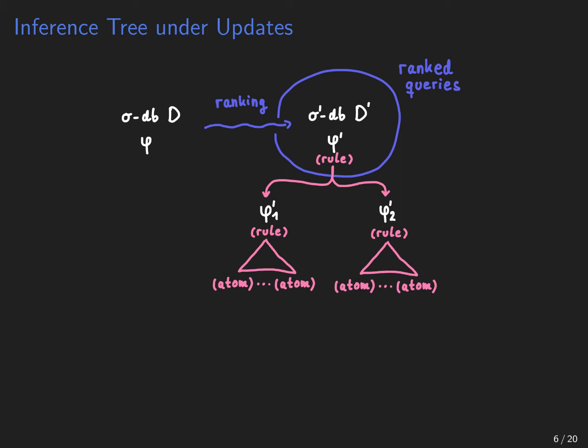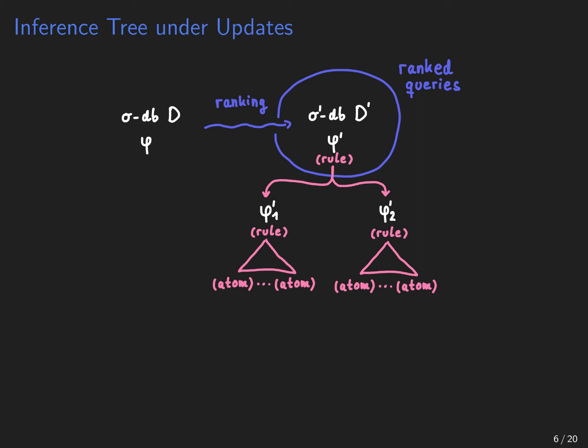It receives a query and a database. It applies a transformation that they call ranking to the query and the database, and then it recursively applies a set of rules to compute the probability of the query. And these rules recursively reduce the computation for some query to the computations for some smaller queries. And this gives us an inference tree, here in pink.